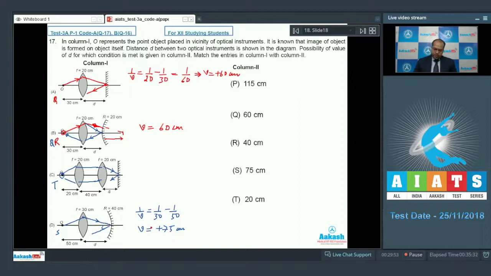And the other possibility is that the ray passes through the center of curvature of the concave mirror in this fashion, and after reflection, because the angle of incidence is 0, it retraces its path and finally coincides with the object itself. So in that case, this separation will be 75 and this separation will be 40. So the total separation D will be 150. So the correct matching is also P. So the correct matching for entry D is P and S. So in question number 17, the correct matching of A is Q, of B is QR, of C is T, and of D is PS. Let's move to question number 18.